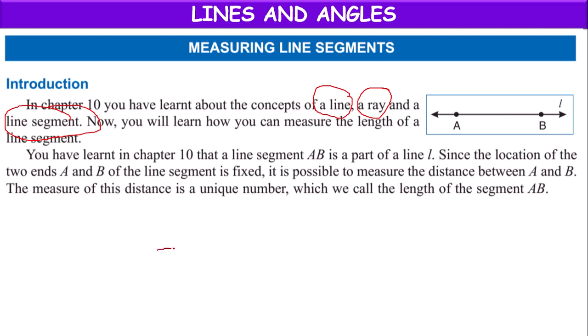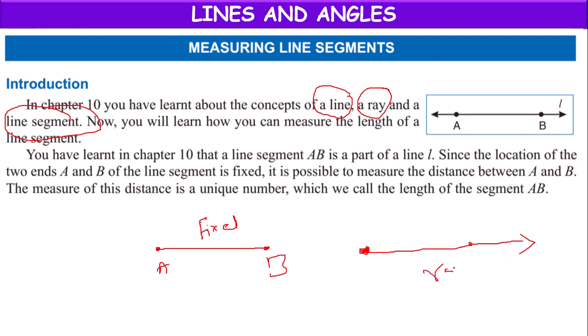A line segment is one which has two endpoints and a fixed measurement. Suppose the same line segment has only one fixed point, and on the other side we are able to extend it in one direction, then its length will not be fixed.